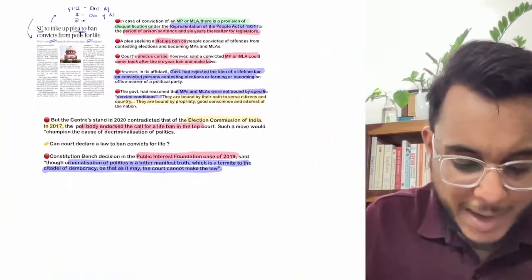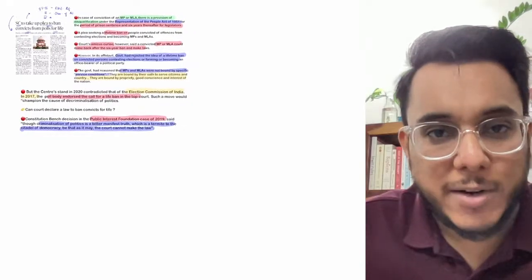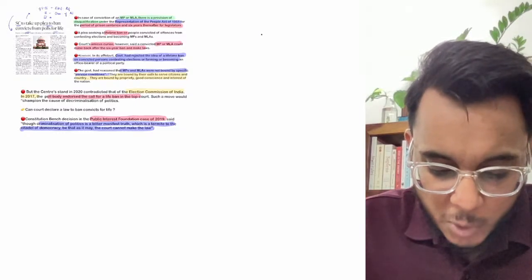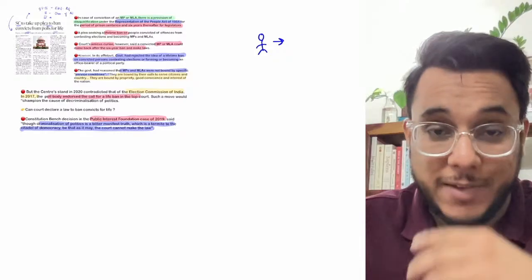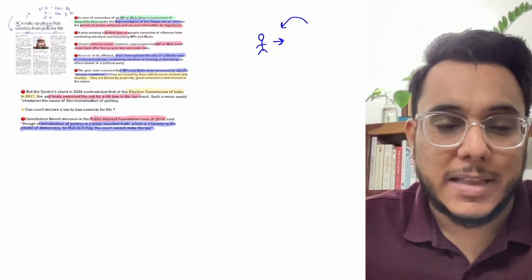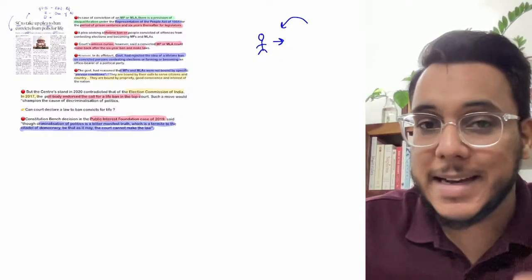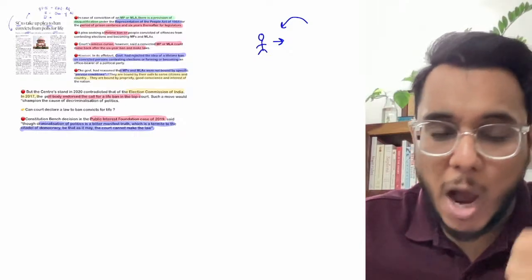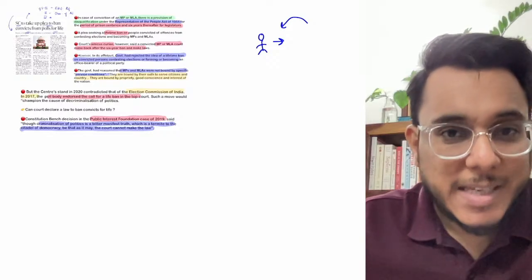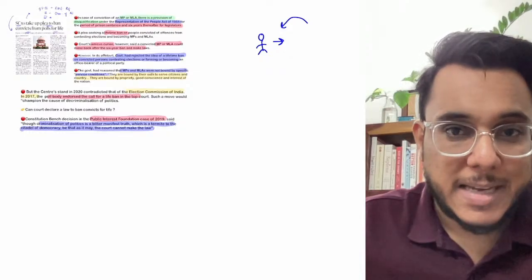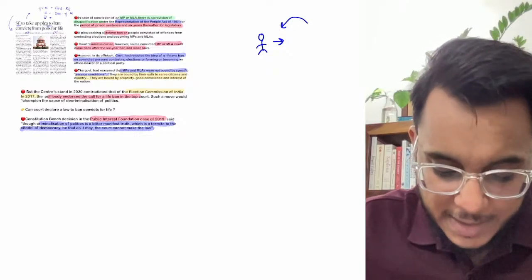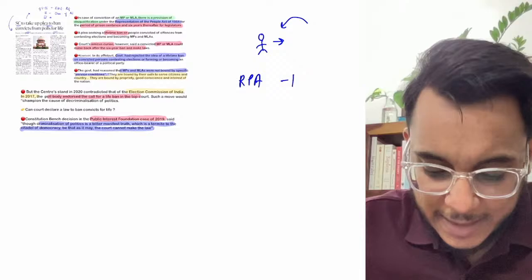Now before going into this article, guys, I would like to tell you some background information that you should know. When we talk about the electors and the legislators, legislators need to be people with the highest morality, people whose moral uprightness should be beyond question. However, we have seen that criminal people have often entered politics. Now, in order to curb this problem of criminalization of politics, so that criminals should not be legislators, there are certain provisions under the Representation of People Act 1951.